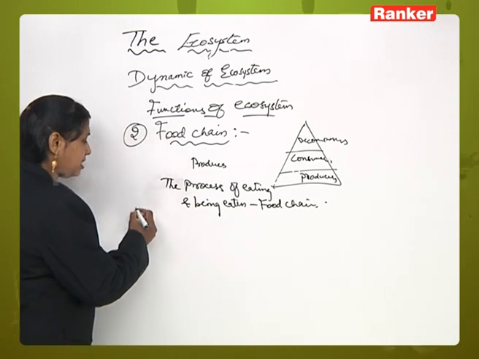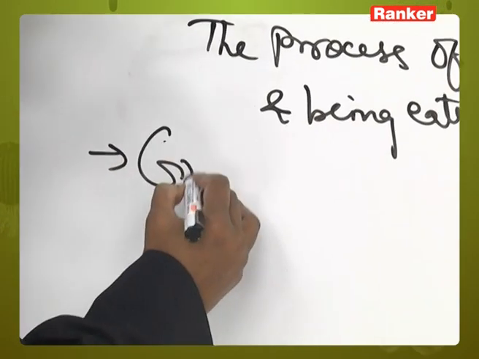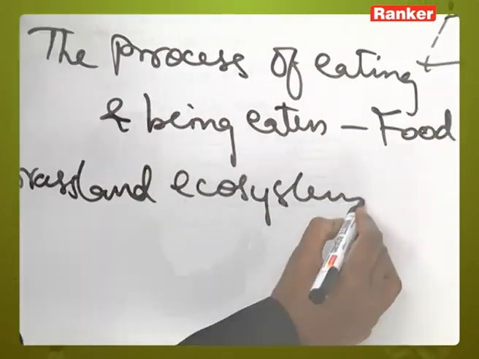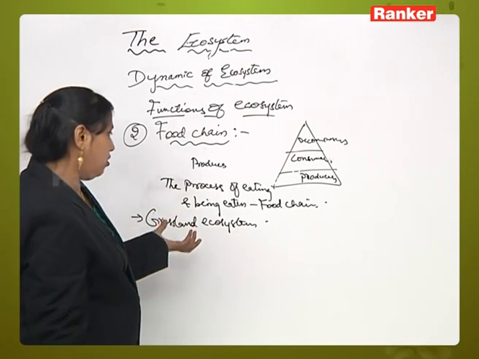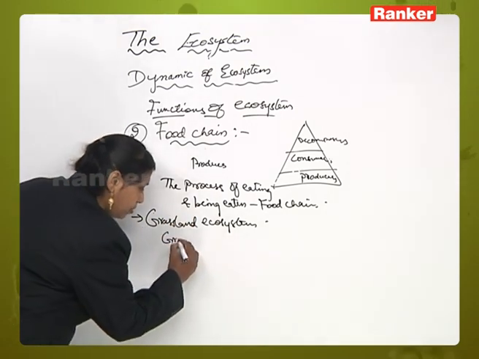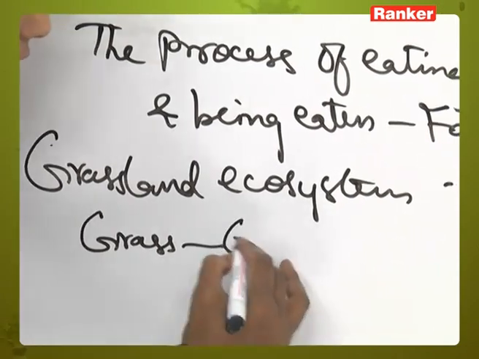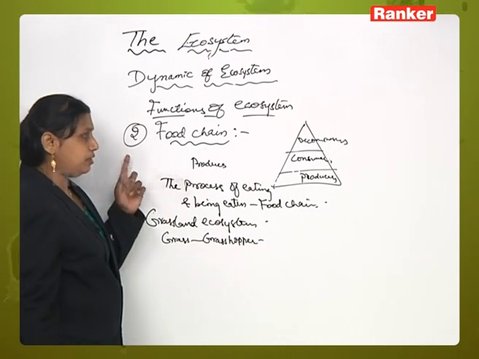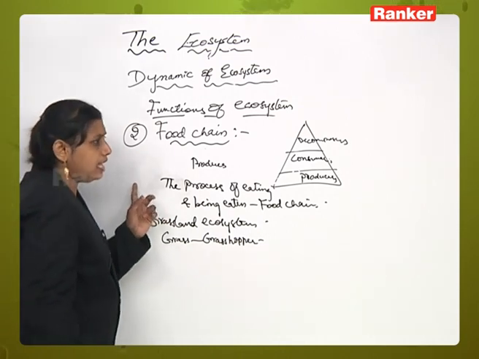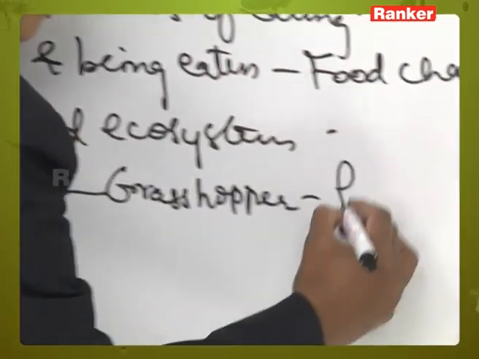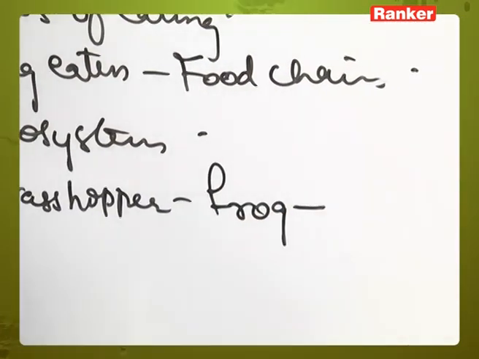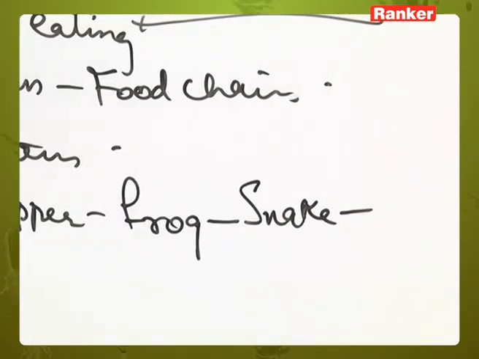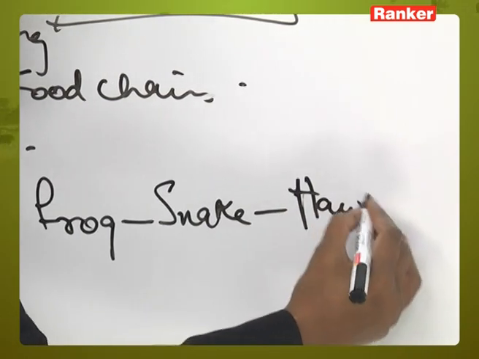Now, in a grassland ecosystem, what are the possibilities of food chain? For example, grass is eaten by grasshopper, grasshopper is eaten by frog, frog is eaten by snake, snake is eaten by hawk.